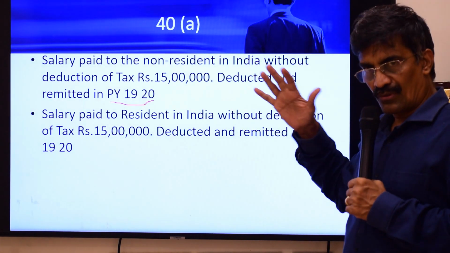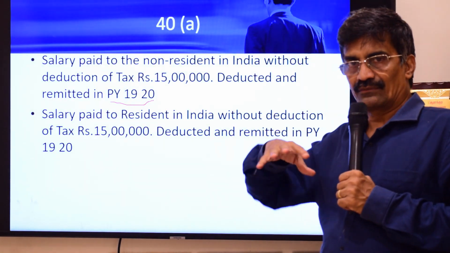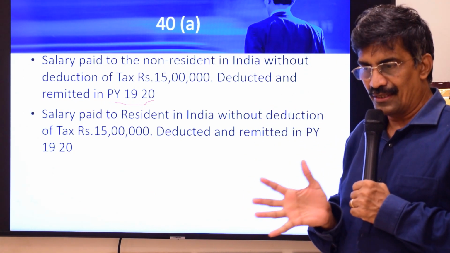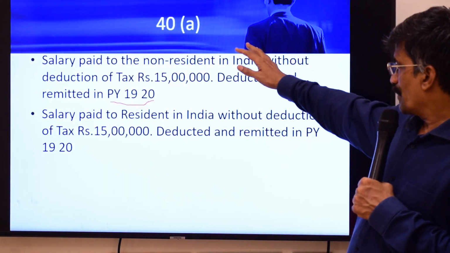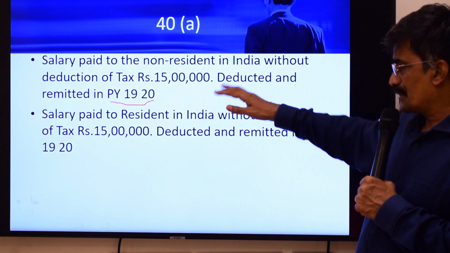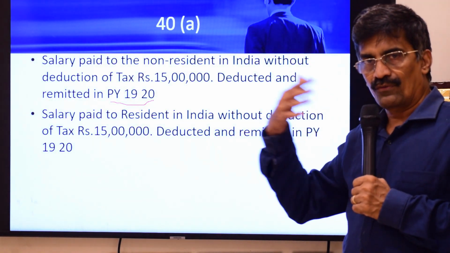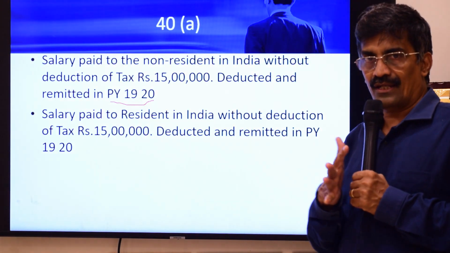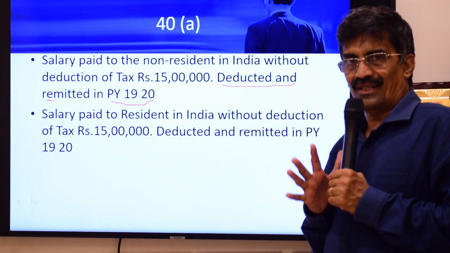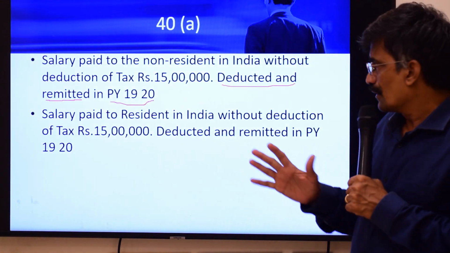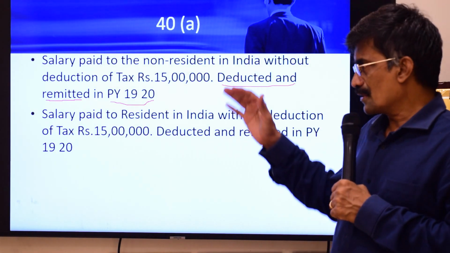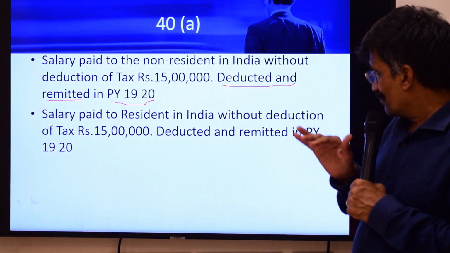Now, whether salary paid to a non-resident in India is covered, the answer is yes, because if you go through 40A(3)(i)... sorry, 40(a)(iii), you will find "payable outside India or in India to a non-resident". So, if the payment is made in India to a non-resident, the section will still be applicable. If there is no deduction of tax, there will be disallowance. So, if you deduct and remit in the subsequent year, unlike 40(a)(i) or 40(a)(ia), there is no provision to cover the subsequent payments. Therefore, from an examination point of view, you can take a very simple stand: if you have not deducted, subsequent deduction will not help you in the case of 40(a)(iii). So, take that.